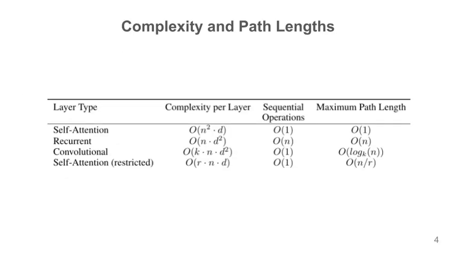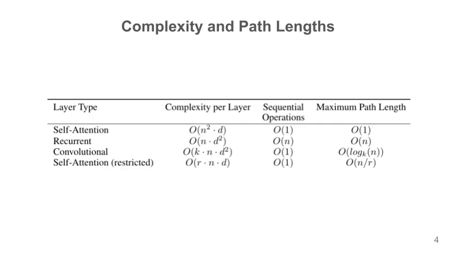Comparing different layer types requires evaluating efficiency metrics like per-layer complexity, minimum number of sequential operations, and maximum path length. Recurrent neural networks exhibit a linear dependence on sequence length, O(n), for both sequential operations and maximum path length, hindering parallelization and the capture of long-range dependencies.